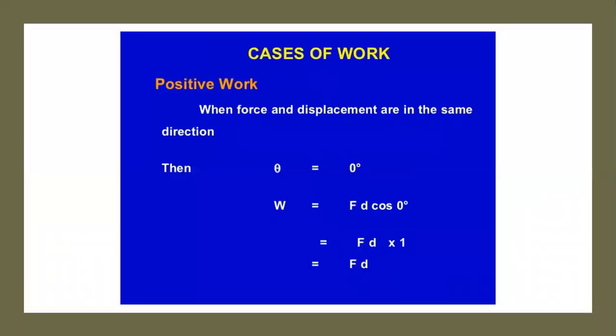Then the cases of the work: there are actually three cases: positive work, negative work, and zero work done. We say the work done is positive when the force and displacement are in the same direction, meaning the angle between the line of action of force and the displacement is zero. Then the work done will be equal to simply F multiplied by D, and this will be called the positive work.